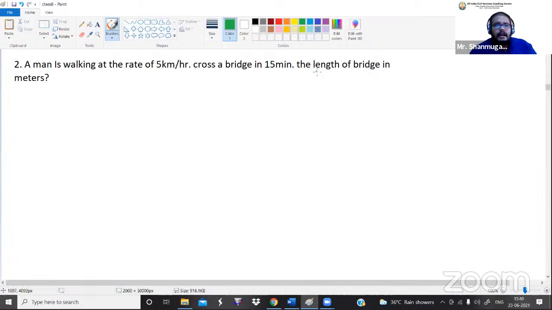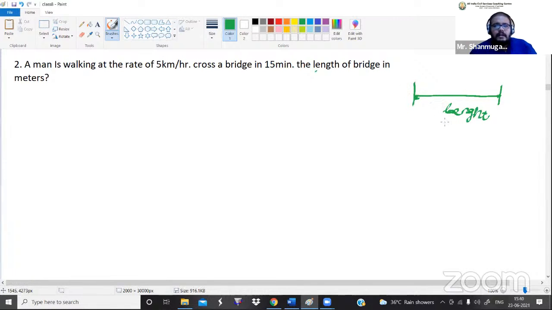Guys, listen here. In speed, time and distance we have three parameters: distance, speed and time. Here we do not have a length parameter, so length is nothing but the distance value. For example, this is a river bridge. Generally we call from this point to this point the length of the bridge. In another case we can say the distance of the bridge.